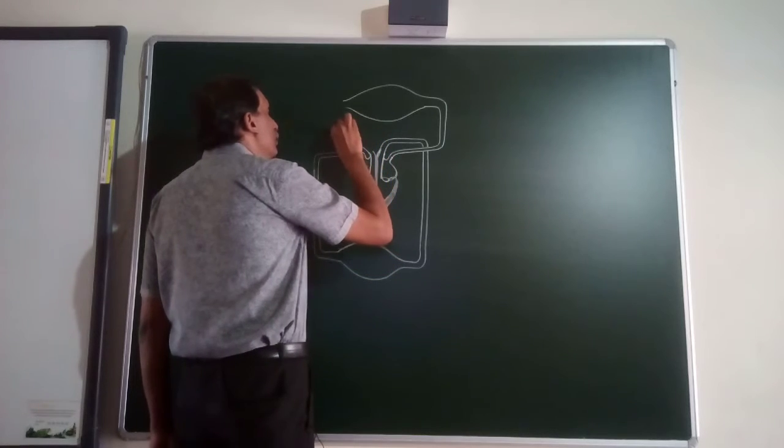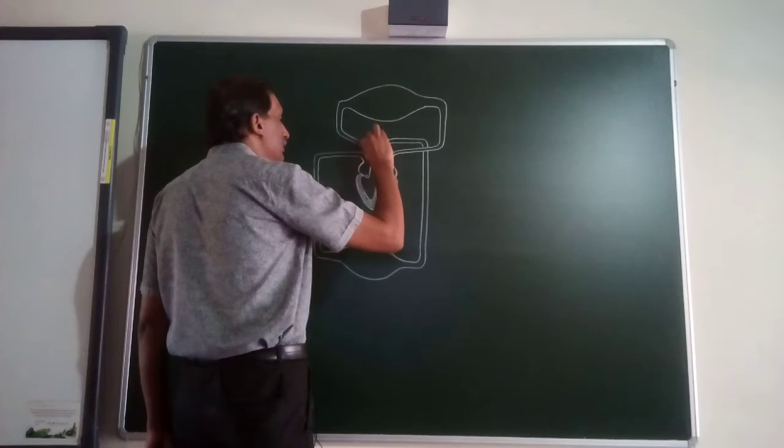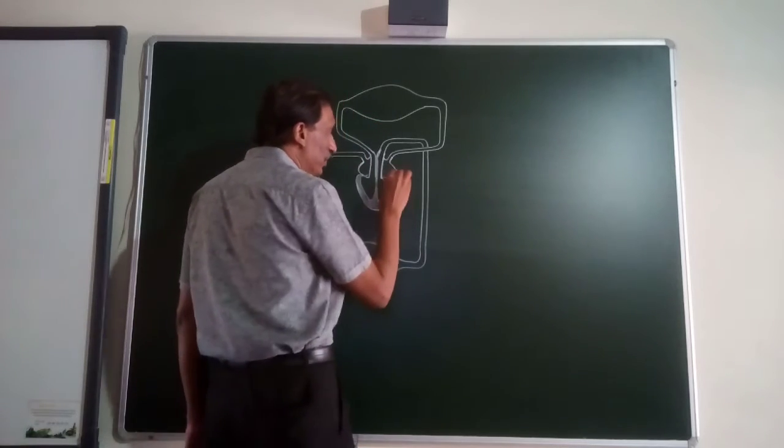And from here it goes to the lung. So I will now label what is what.